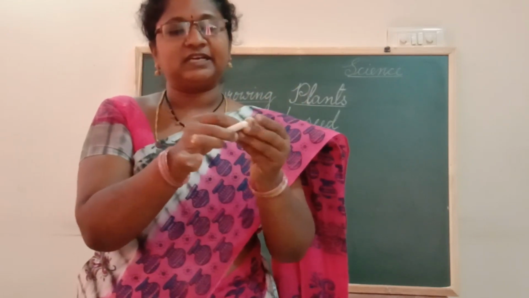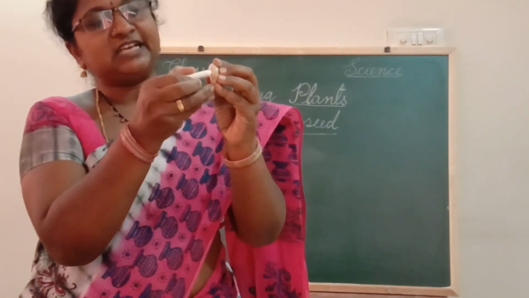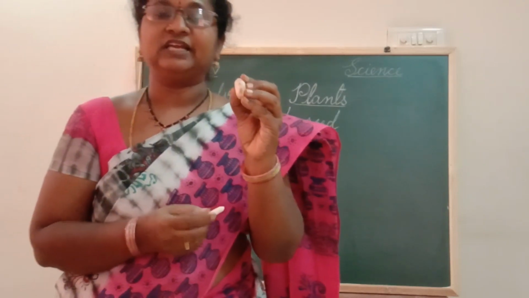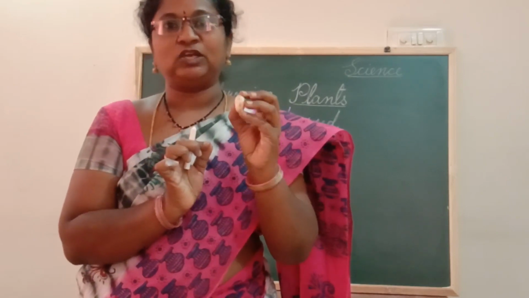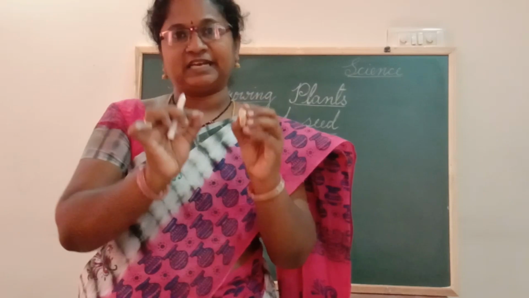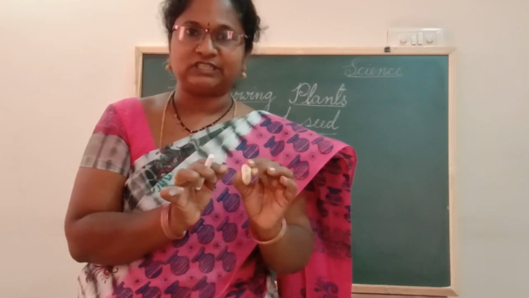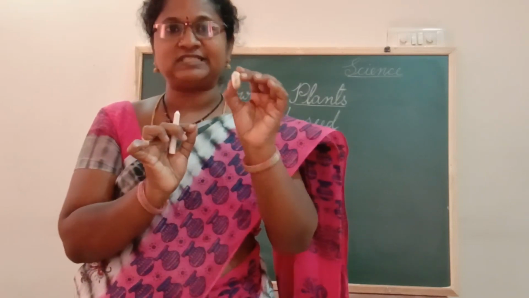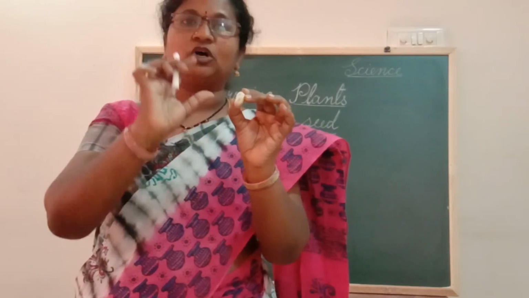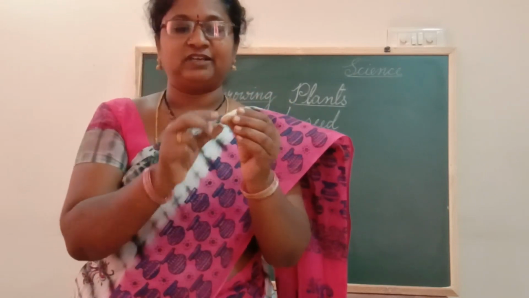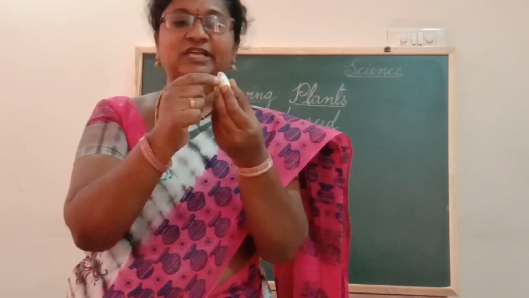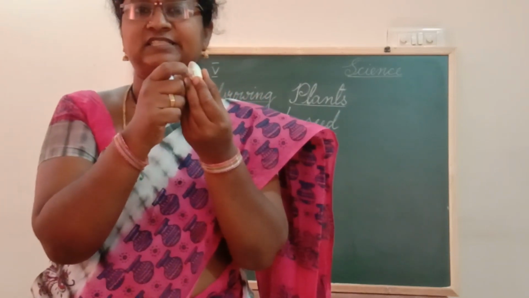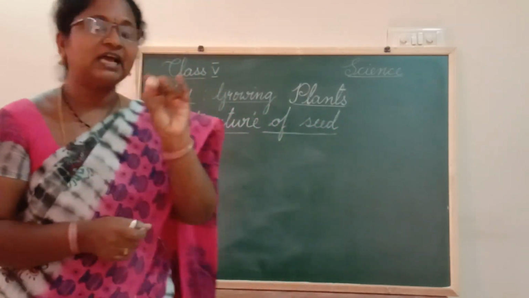Now if you look here in the seed coat, we can see a small pore-like opening. You also can take some seeds at home. To see this, can we see it directly? No. First, what do you do? In the night time, you soak the seeds in water. When you soak the seeds in water, what happens? It will absorb water and be swollen a little bit. When it is swollen, you can see all the parts very clearly. Here you can see a pore-like structure. This structure is called hilum.